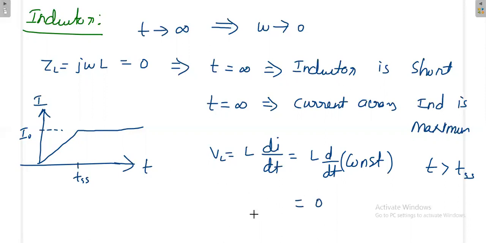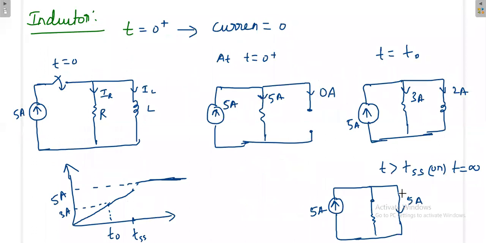That indicates the voltage across the inductor is becoming 0. This is true because if the inductor is short at t is equal to infinity, then the current could be anything, we do not know, but the voltage is 0. So I can write V_L at infinity is 0. The voltage across the inductor at steady state is 0 only, because at steady state we are just making a short circuit, and the voltage across a short circuit is 0.